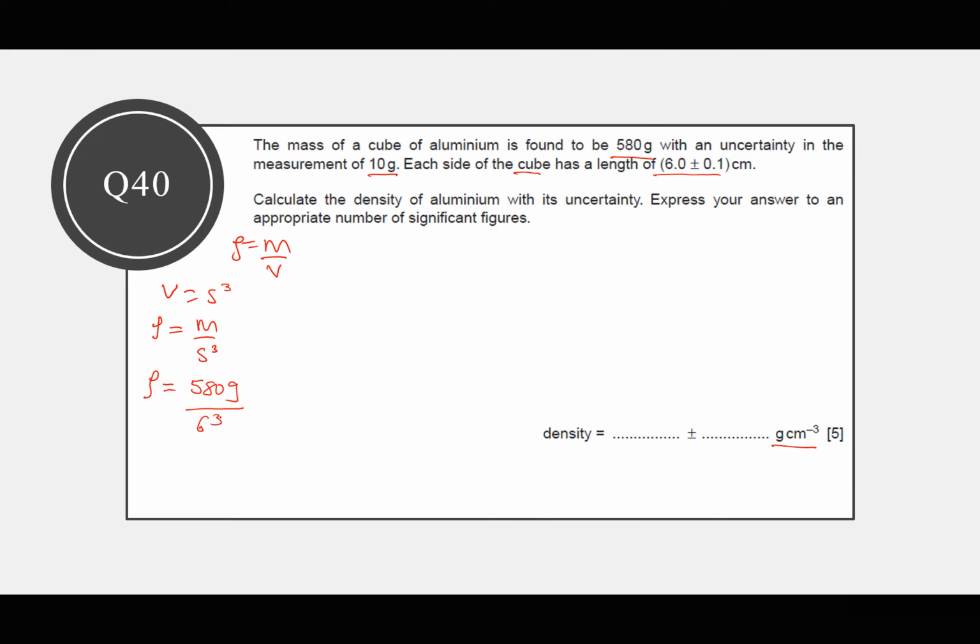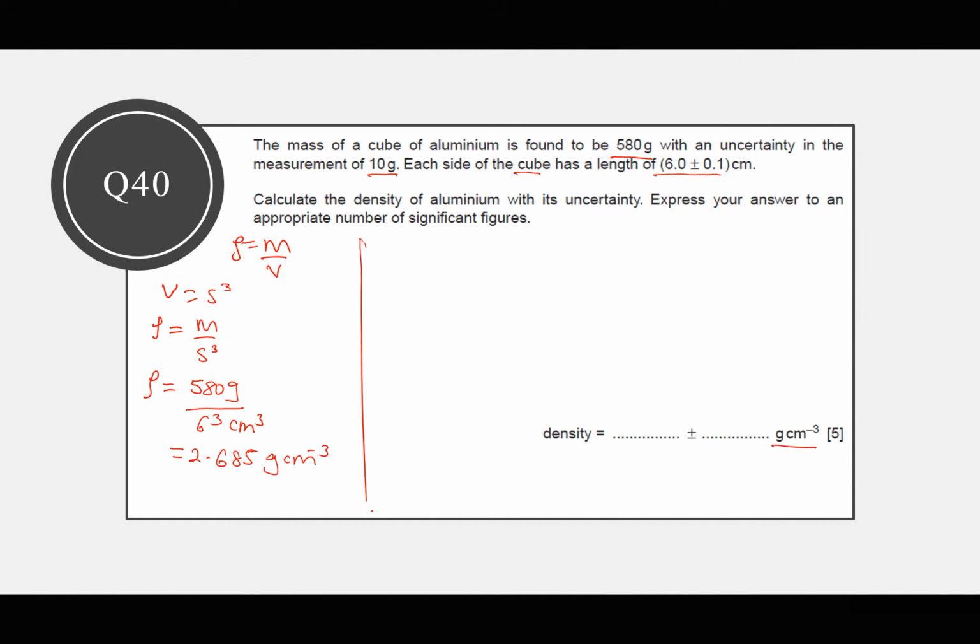We press our calculator. That is 580 divided by 6 cubed, and we are getting the density. Of course, this is in grams per centimeters cubed. We are getting the density as 2.685. I will stop there. That is what I'm getting as the density in grams per centimeters cubed.